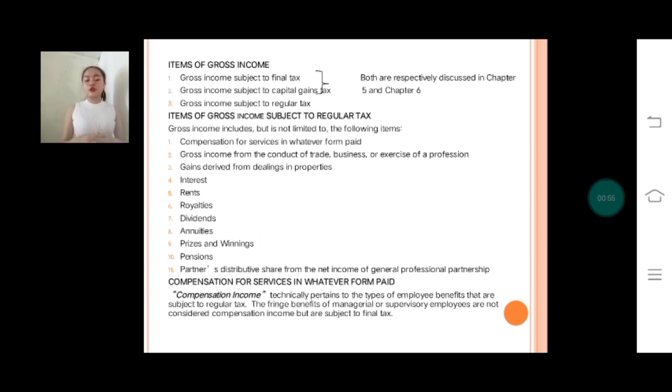Under current tax rules, the term compensation income technically pertains to the types of employee benefits that are subject to regular tax. The fringe benefits of managerial or supervisory employees are not considered compensation income but are subject to final tax. To minimize the complexity of this section, compensation income is separately discussed in Chapter 12.